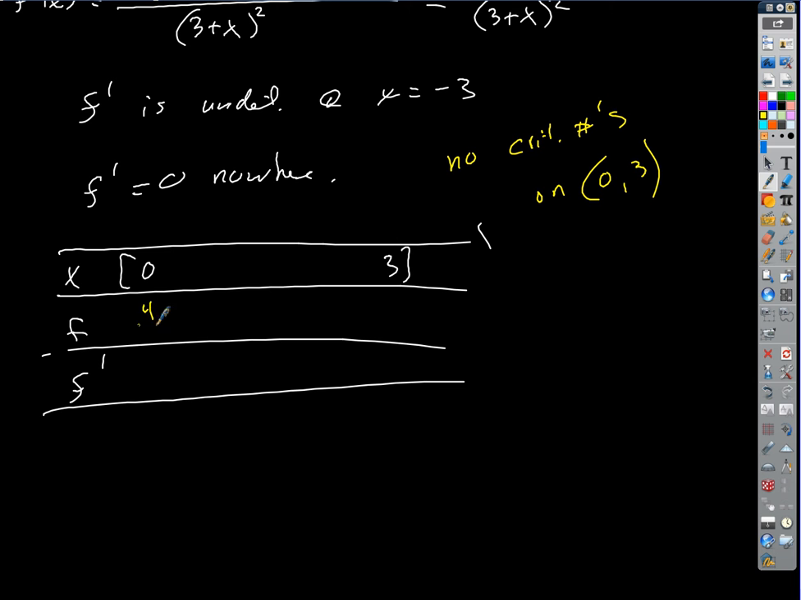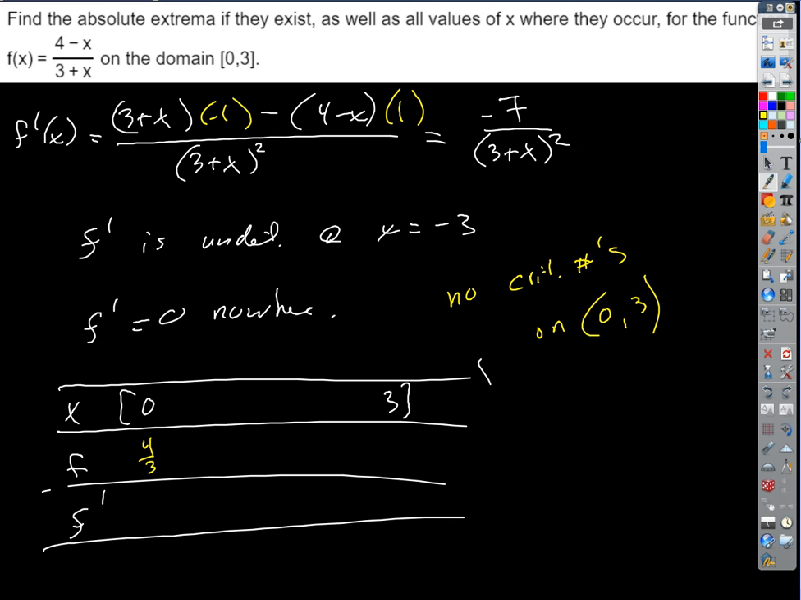So I get 4/3 here. What do I get at x equals 3? 1/9. So that's the maximum and that's the minimum. Absolute maximum and absolute minimum. Done. Okay? No other possibilities because there were no interior critical numbers.